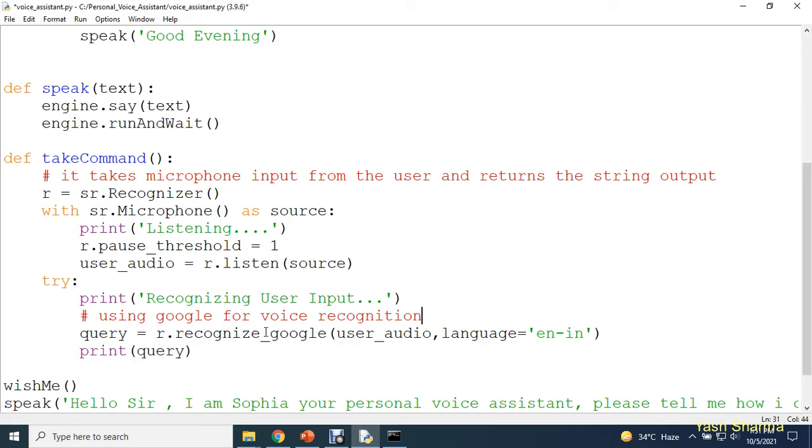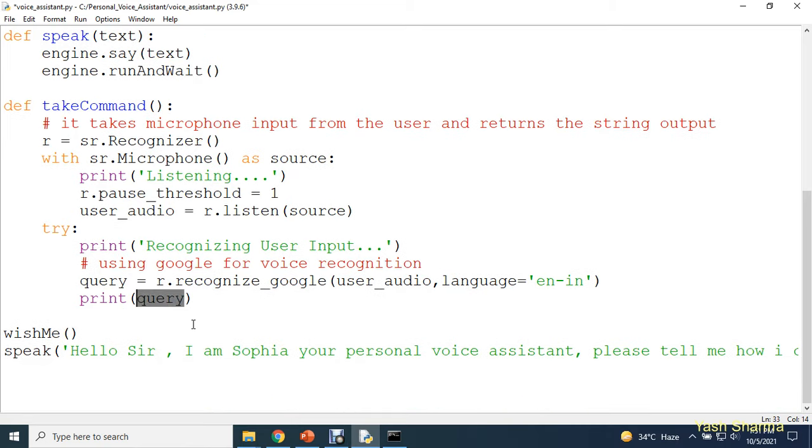Okay, and here we'll print that query. Either you can print the query like this, or you can print it in a very nice format. So I'll make use of string formatting over there, and here I can write user said. Guys, here I'm going to print that message query. So whatever your user speaks will be printed over there. So whatever you speak will be displayed to you.